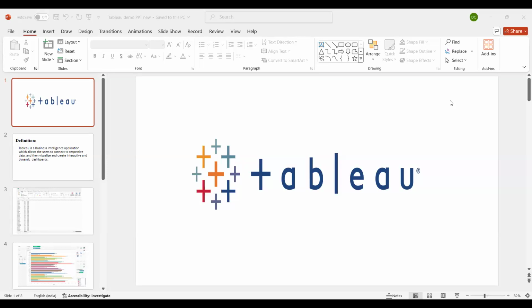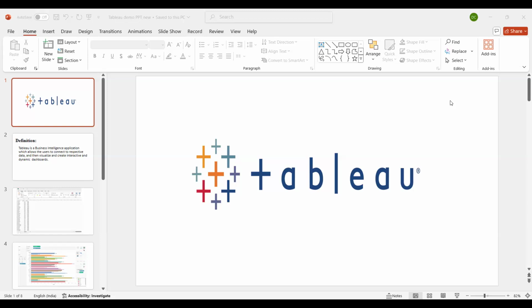Even in e-commerce websites like Amazon, Flipkart, Swiggy, nowadays how many big companies are there in every domain. Just to increase their profits, everyone is hiring a visualization developer.